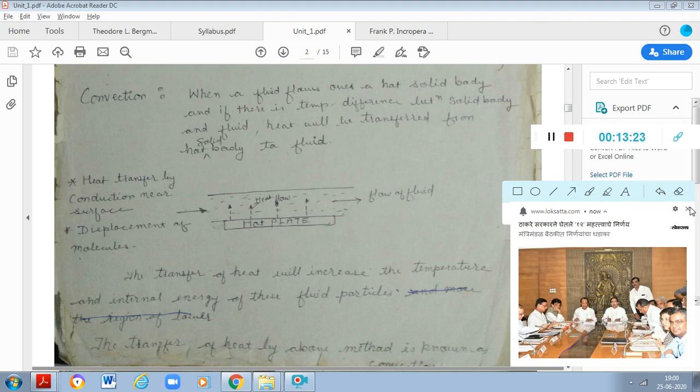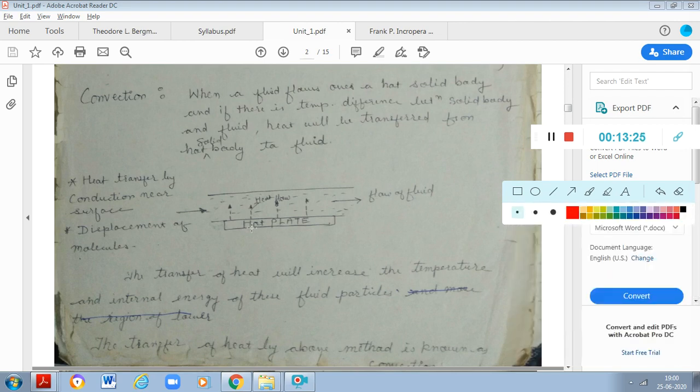The layer of the fluid is in direct contact with the hot plate, because of which there is heat transfer from that hot plate to the first layer of the fluid which is sticking to that surface through conduction, or the diffusion of energy. And then because of the momentum of the flow, the heat is carried away.